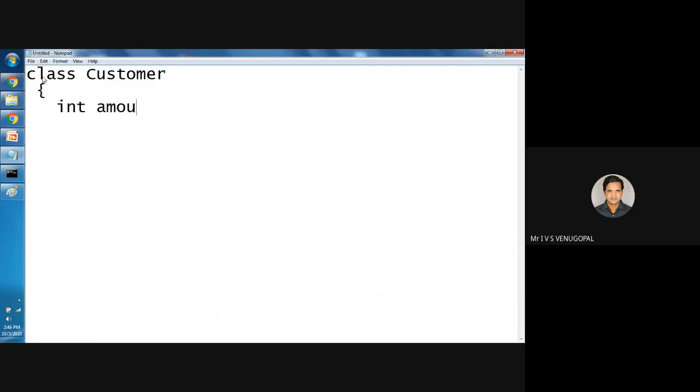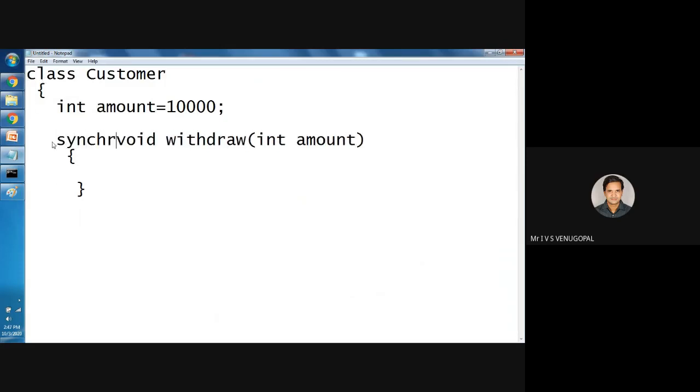For example, consider the initial balance is 10,000, and a void withdraw method. For example, I want to withdraw some amount. So this withdraw must be synchronized.